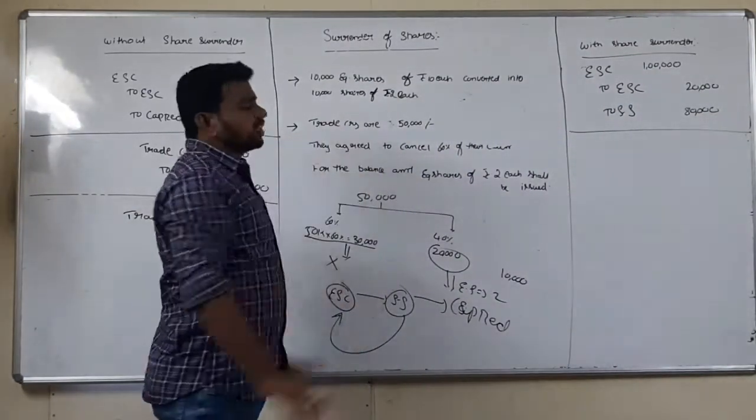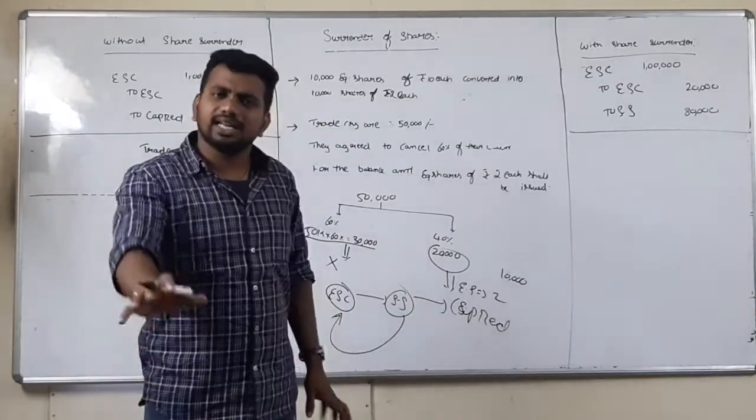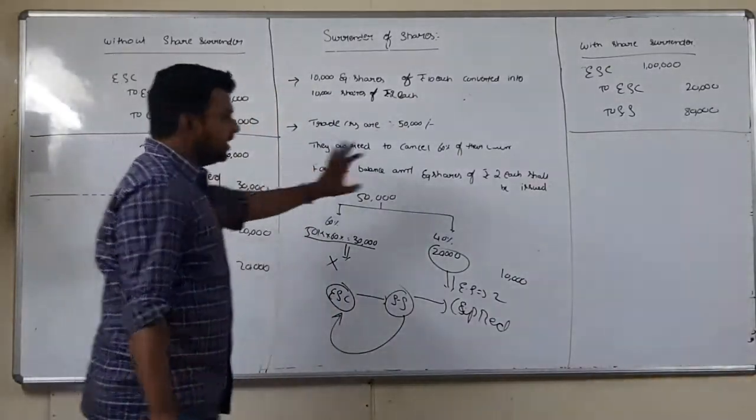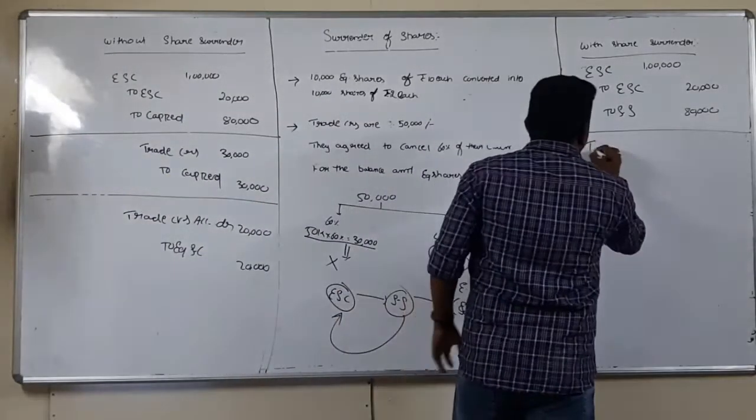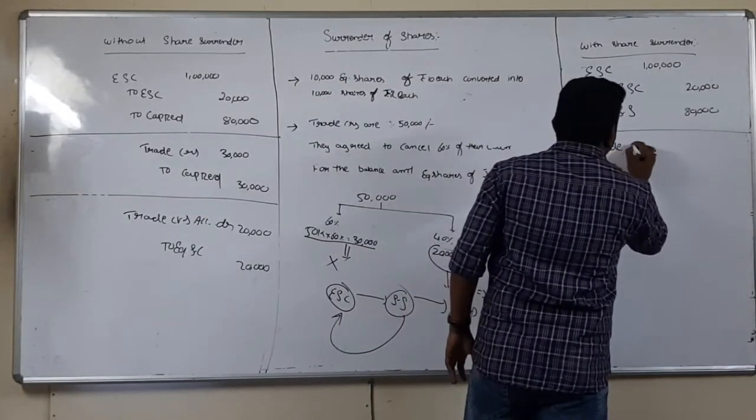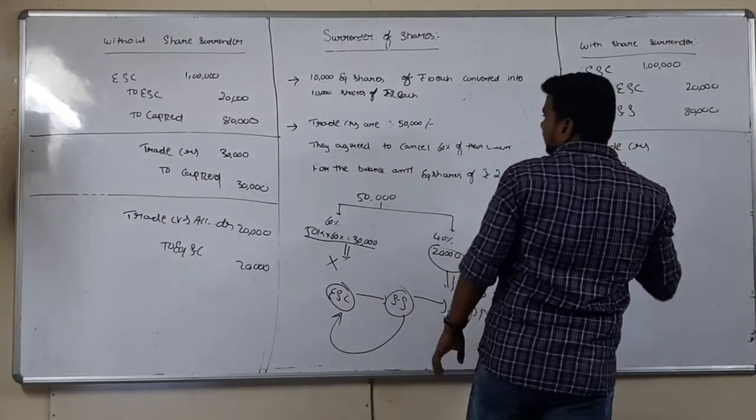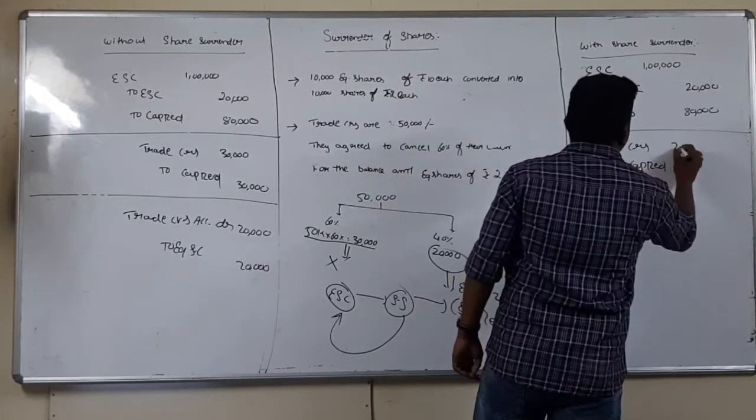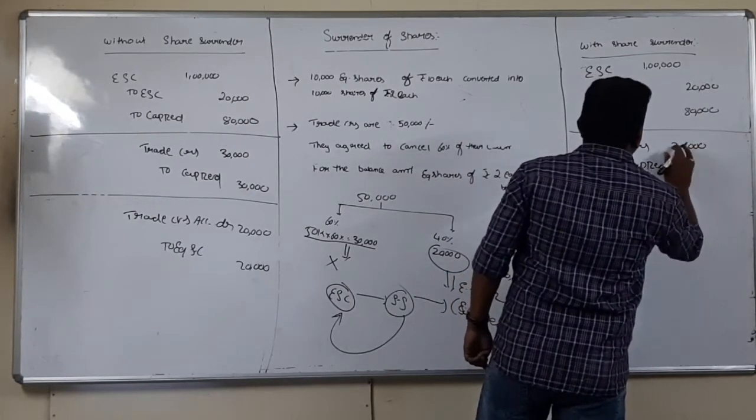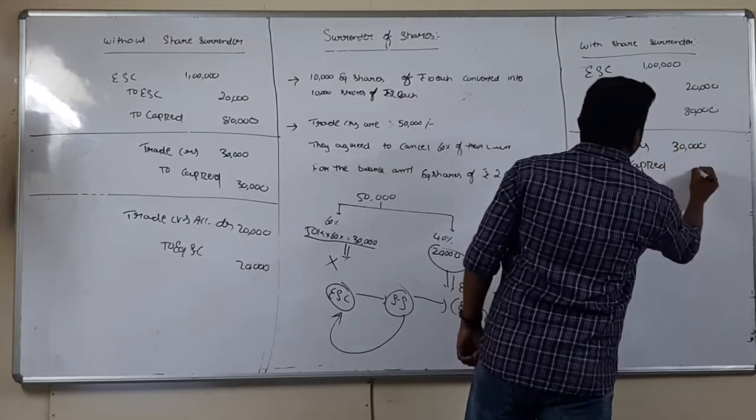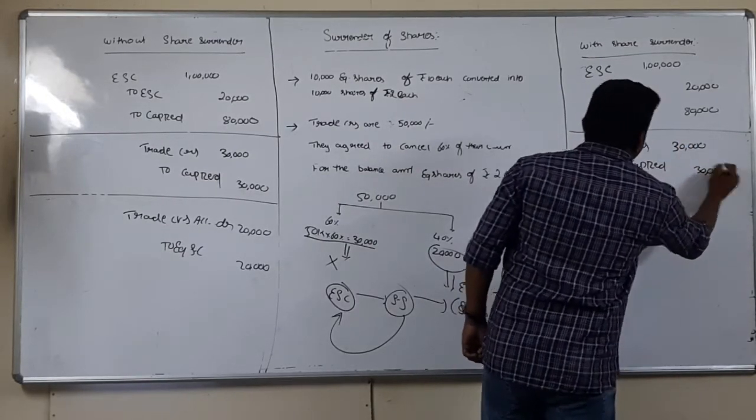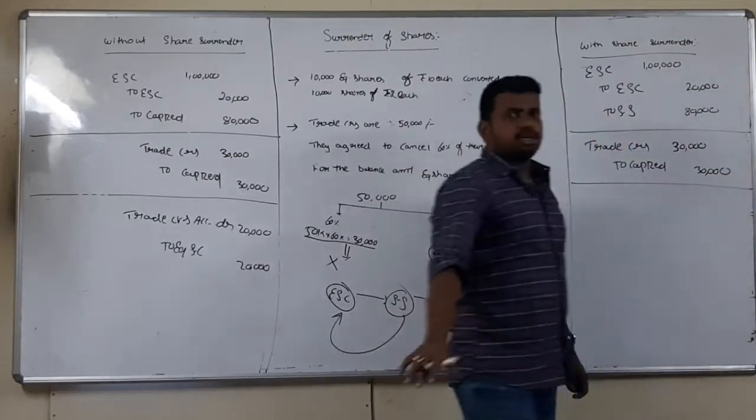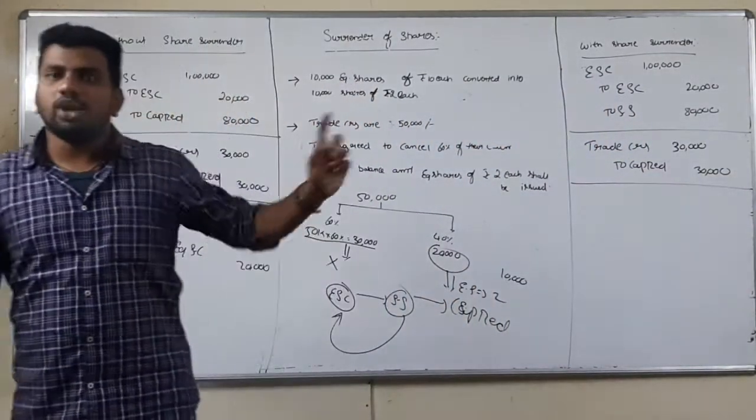Trade creditors are to cancel, out of 50,000 they are cancelling 30,000. Again the same entry. Here there is no change in entry. So what entry do I pass? Trade creditors account debit to capital reduction. How much are they cancelling? 30,000. Still how much is left over? 20,000. For 20,000, what should I give?